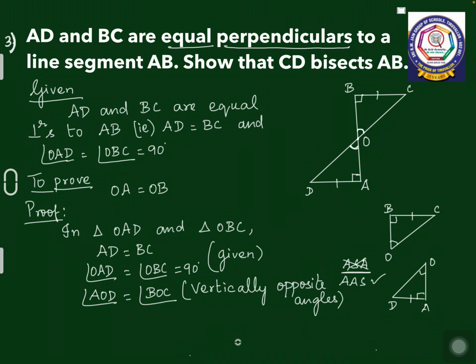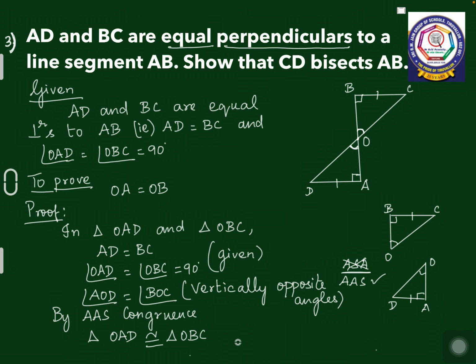So here two angles and one of the sides are equal. It is not an included side, so it is AAS congruence. I can say triangle OAD is congruent to triangle OBC. Why is it not an included side? Because both the angles are not lying on AD, and here also both the angles are not lying on BC.